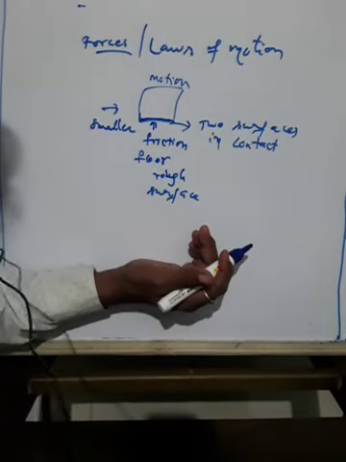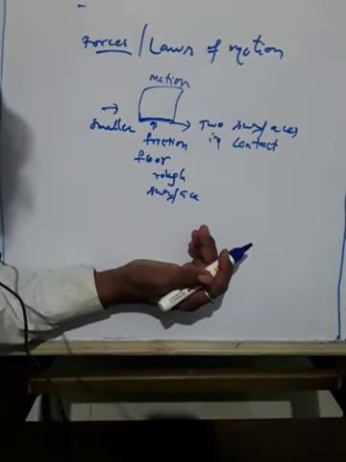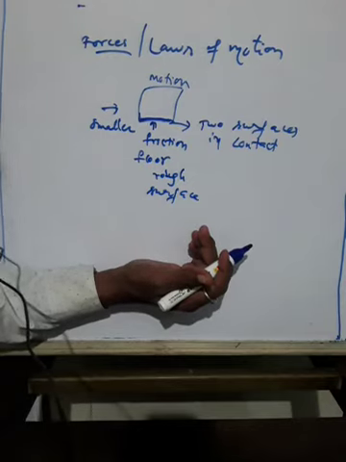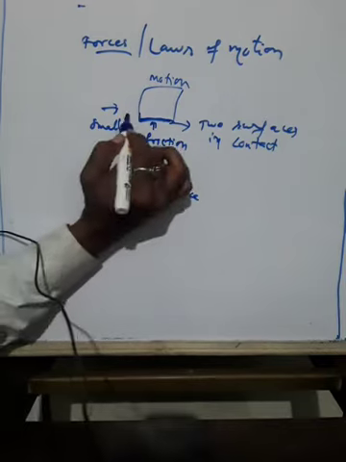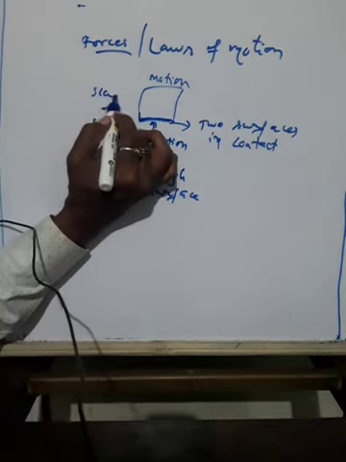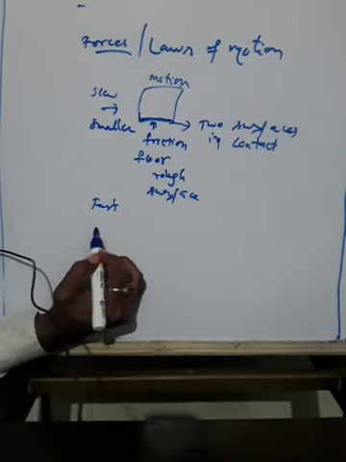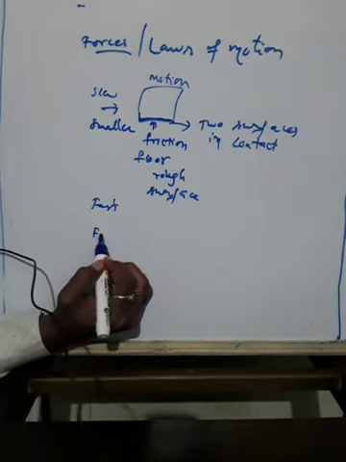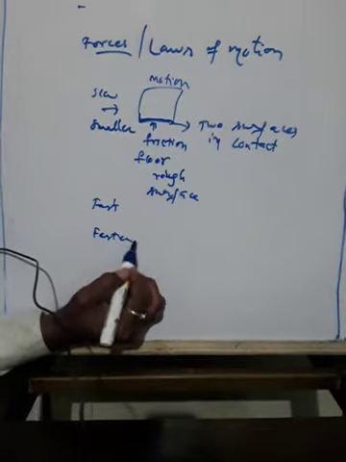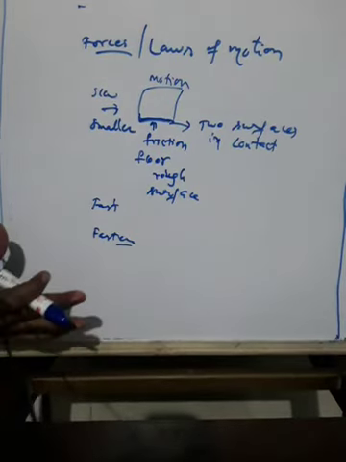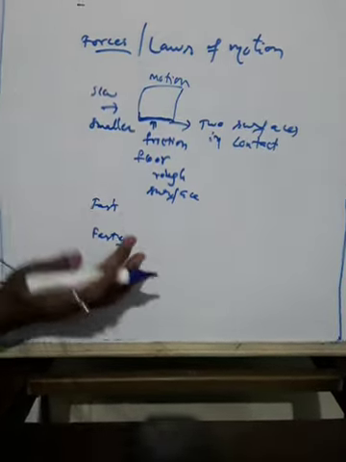Then next, what happens? If the children push the box still harder, the pushing force becomes bigger than the friction force. In the case of 9.4c, what happens? First they are moving very slowly. Okay, a little faster. And both of them are applying more force on the box. When they are applying more force, what happens?